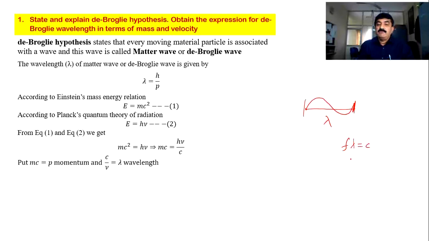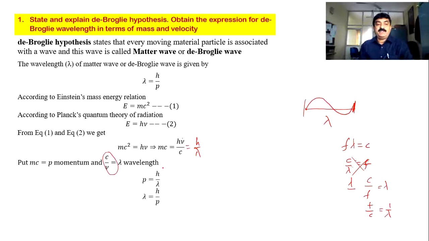So c divided by frequency is equal to lambda. I have nu by c, therefore it should be h divided by lambda.